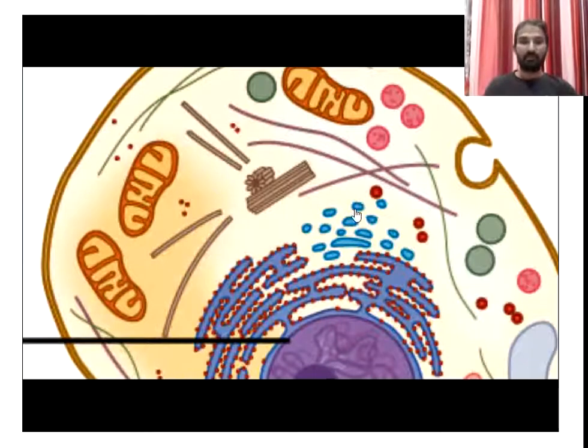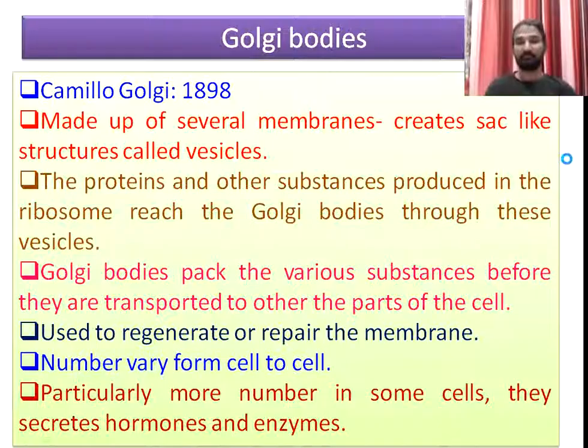Now coming to the next slide. The second cell organelle is the Golgi bodies. Camillo Golgi first observed the Golgi bodies, so the organelle was named in honor of the scientist: Golgi bodies, or Golgi complex. In the year 1898, he observed some vesicle-bound membranous structures surrounding the nucleus, which are called Golgi bodies.